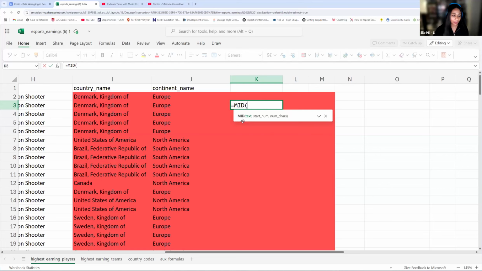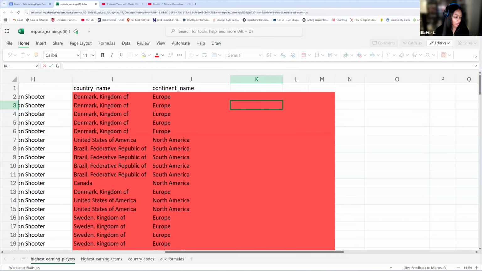MID is a little bit different. MID is going to allow you to pick where you want to start and then count the number of characters that you want to include. We're going to go over all of these in more detail, but it's just good to get comfortable with our text functions.